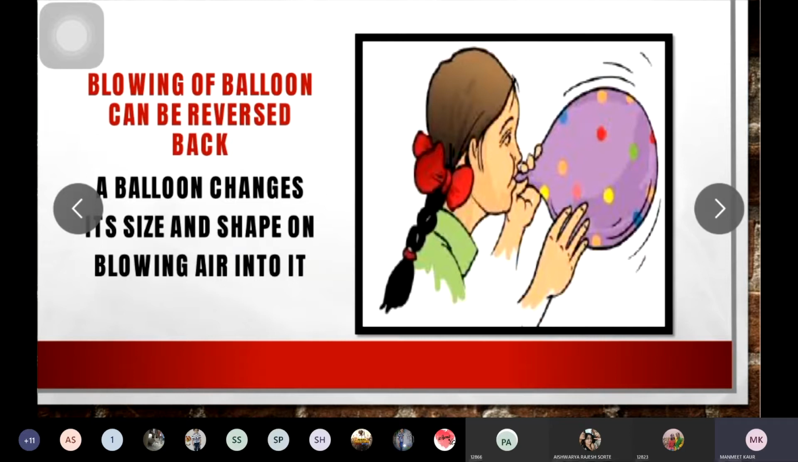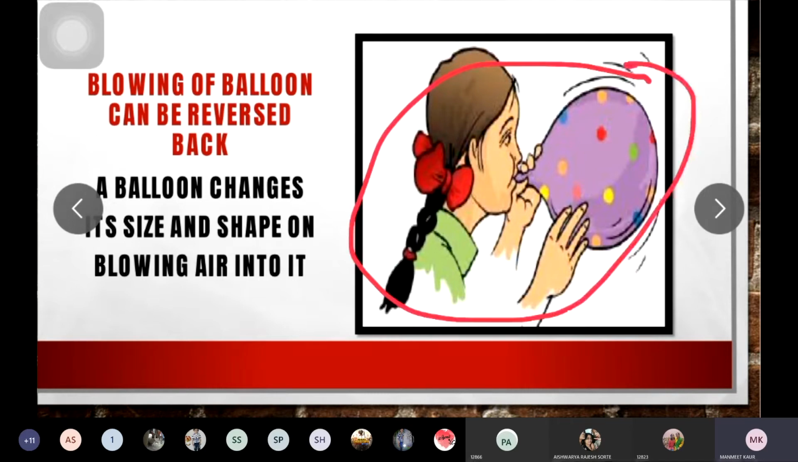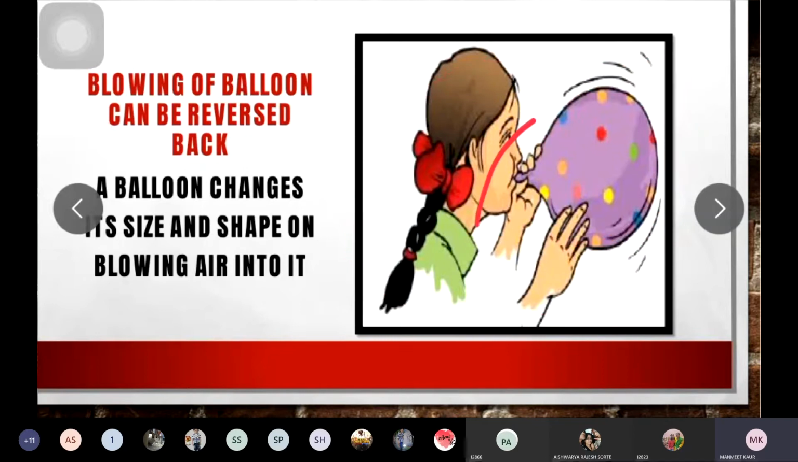This was the first example that we studied, that blowing of balloon can be reversed back. She is blowing air in the balloon. You can see the shape and the size of the balloon is changing. As soon as she will stop blowing the air and let the air escape out, she will see that the balloon will come again to its original shape.